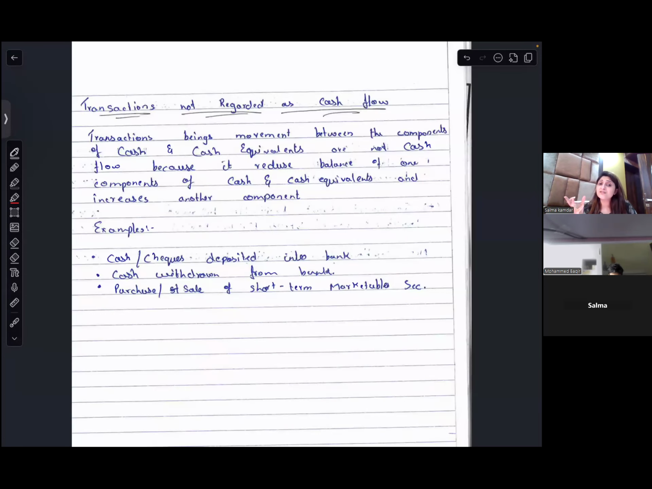There are some things which are not recorded as cash flow, like cheques deposited in the bank, cash withdrawn from the bank, purchase and sale of marketable securities. These are cash and cash equivalents. So you will not take this as a part of cash flow. So this is the entire cash flow in one gist, but you have to do small sums to do the bigger part.